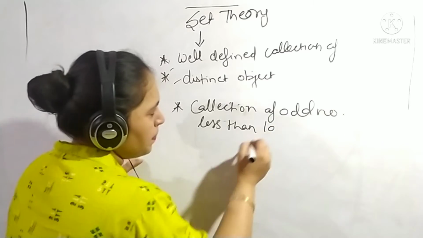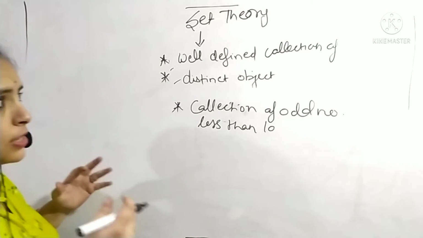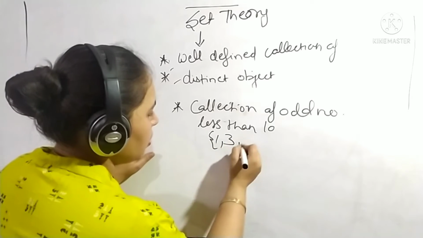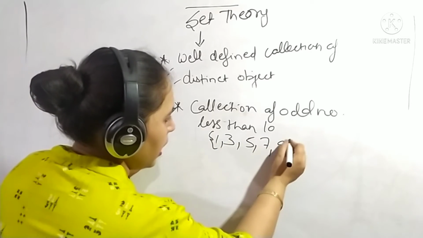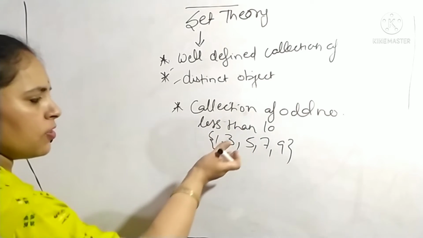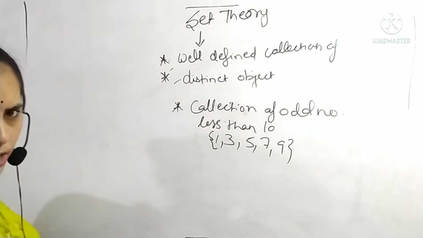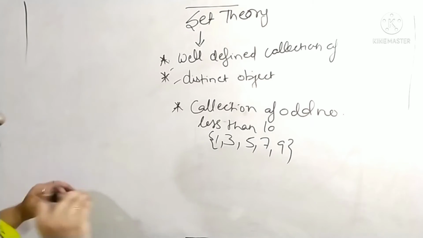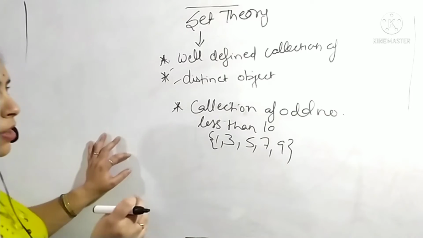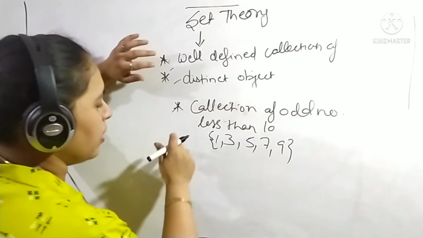Is it a set? Is it a well defined collection? Yes, because I will be writing 1, 3, 5, 7, 9. If some other person comes and reads this definition, will they select the same values? Yes. Anyone who reads this sentence will select only these values. So this is the reason why it is well defined.